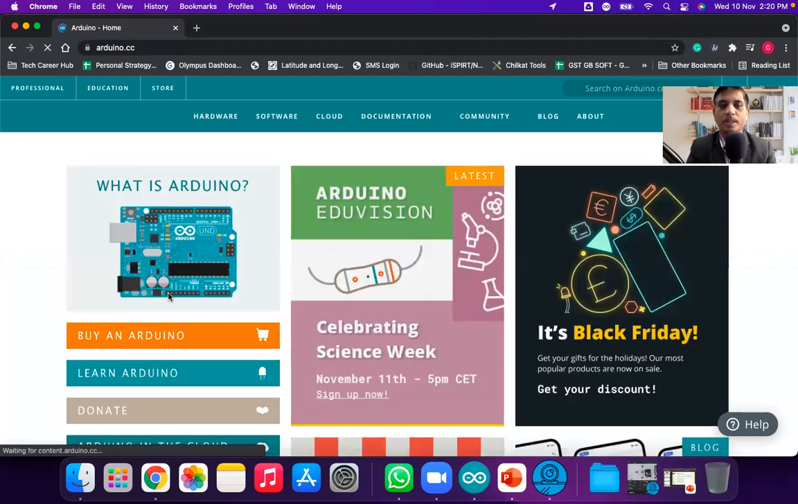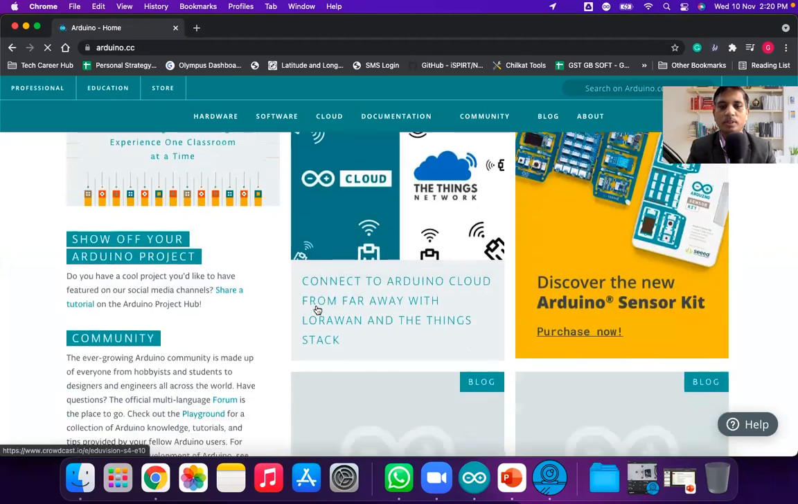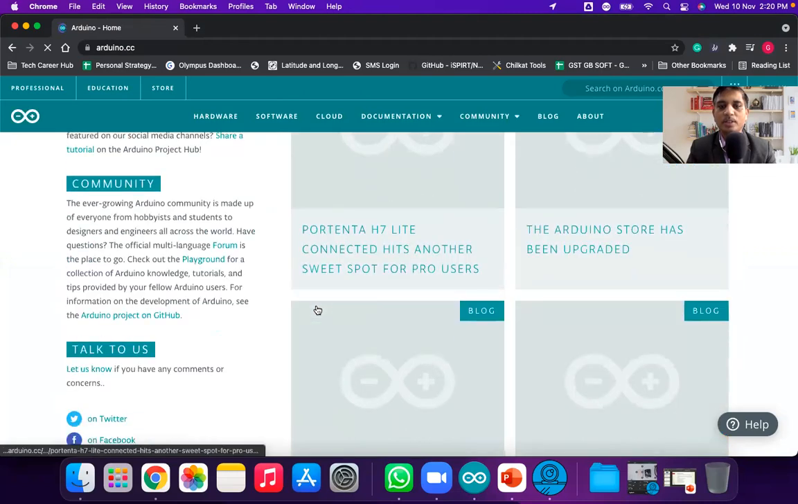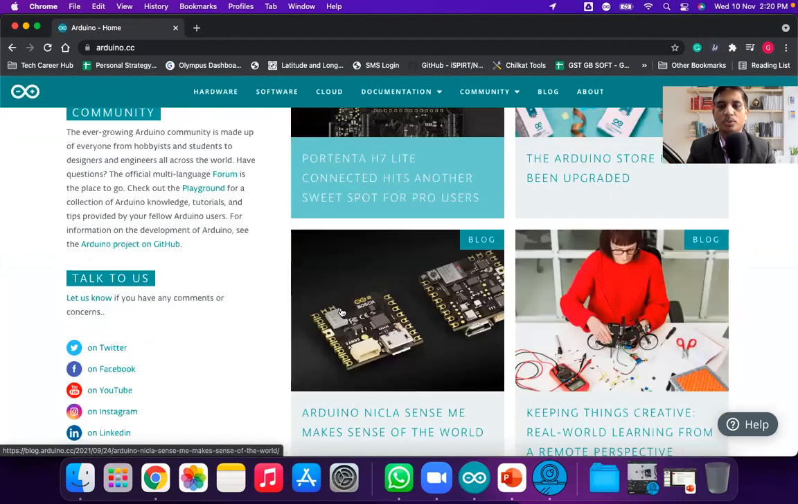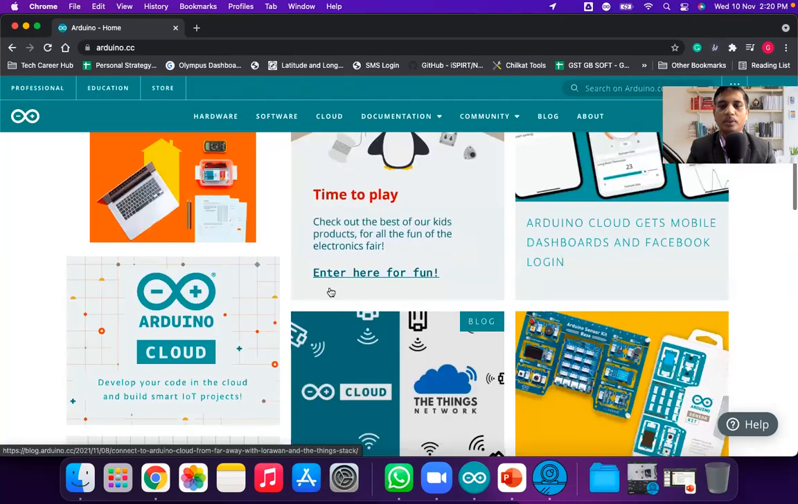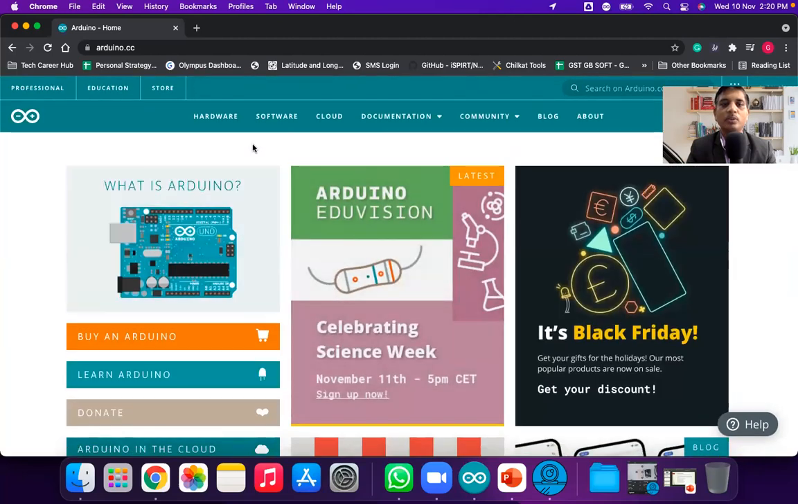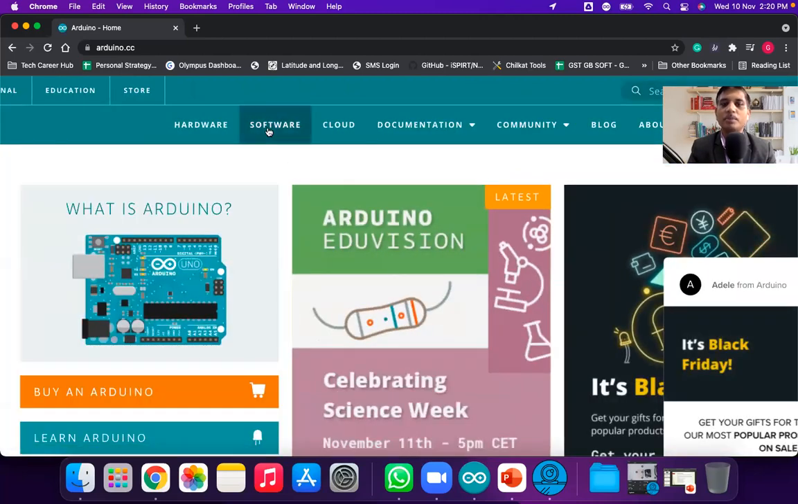In this website you also get different projects. Some free lessons are also there, and some projects they are sharing. The Arduino store and all the new updates you can get here. Now we want the software, not the hardware, because hardware can be purchased locally or from Amazon. I'm talking about the Arduino Uno, though the Arduino Nano also works.